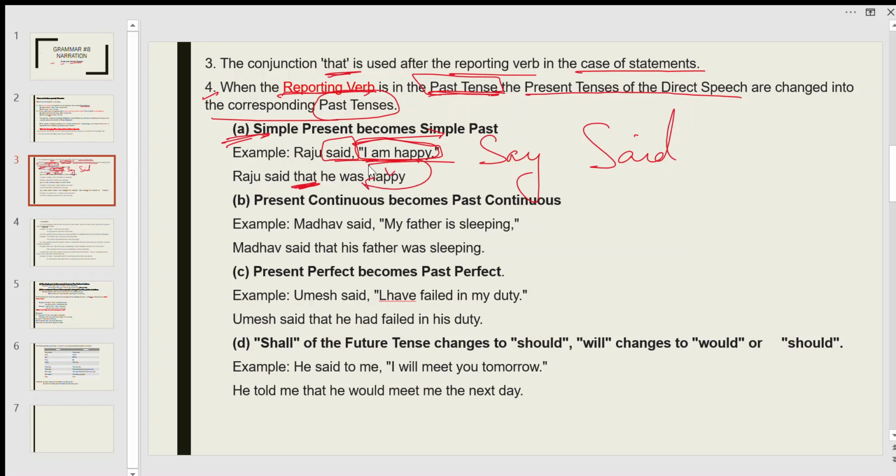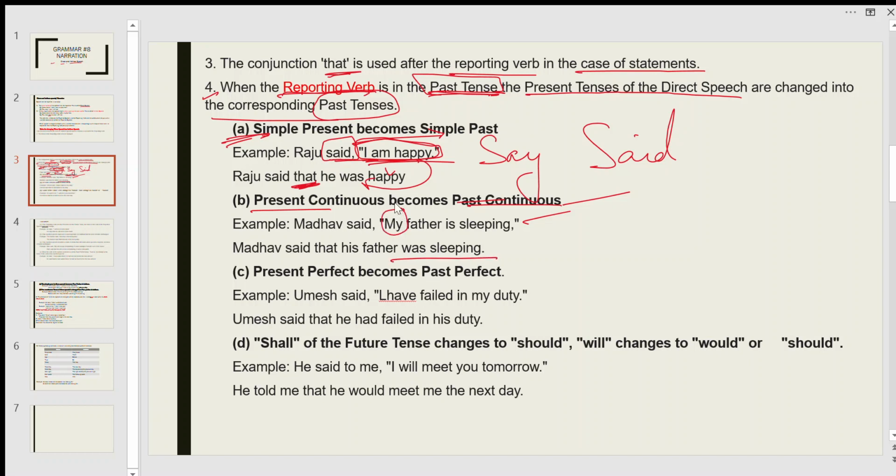Same as above, present continuous becomes past continuous. If the reported speech tense is present continuous, it becomes past continuous. For example, Madhav said, "My father is sleeping." It becomes Madhav said that his father was sleeping.